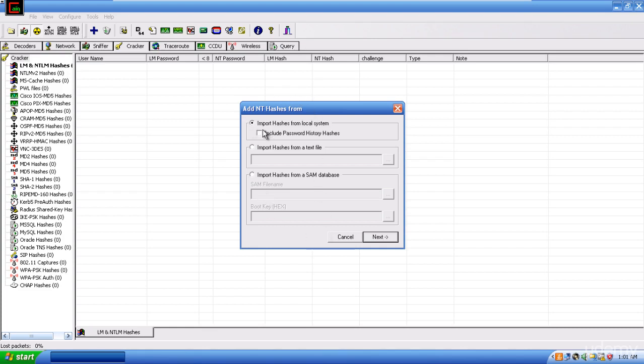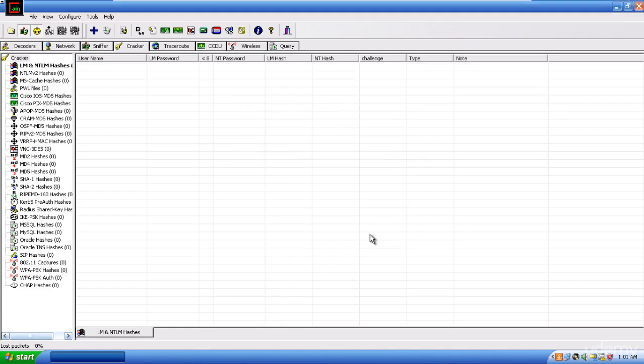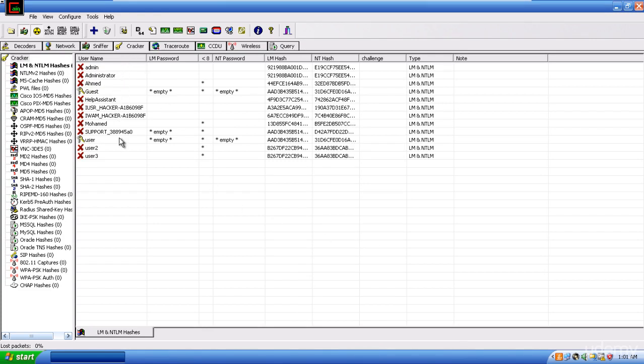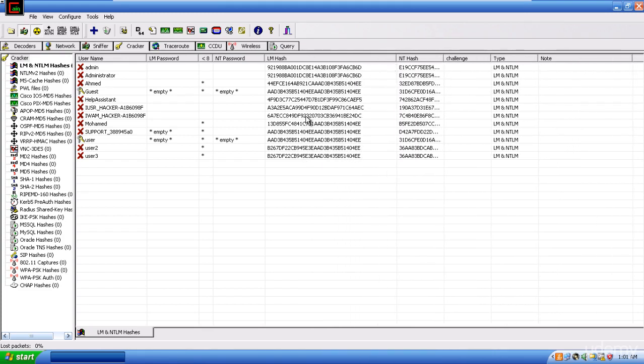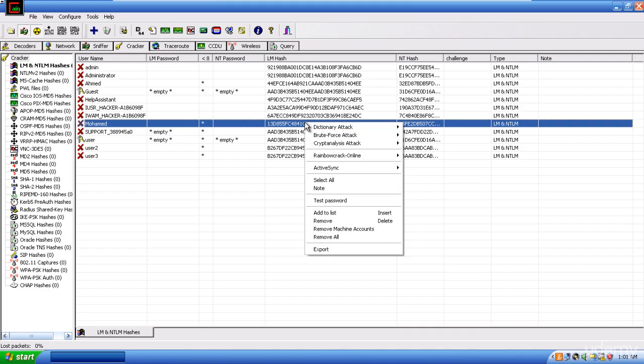Or if you just keep the default and click on next, it will get all the accounts from the local machine, from the SAM file. It will get you the hashes, and as we explained in password cracking, you can right click on any of those accounts and run a dictionary attack, a brute force attack, or a rainbow table attack. I just want to remind you that we did all those attacks inside the password cracking video.